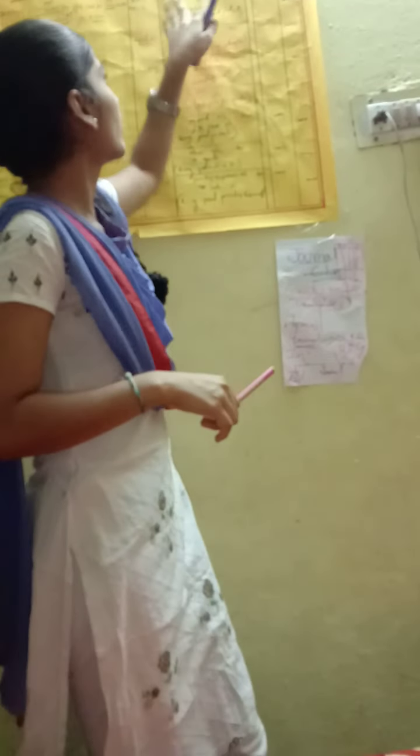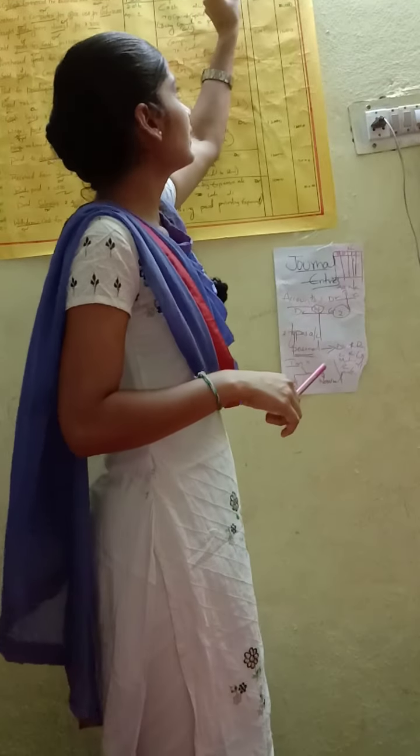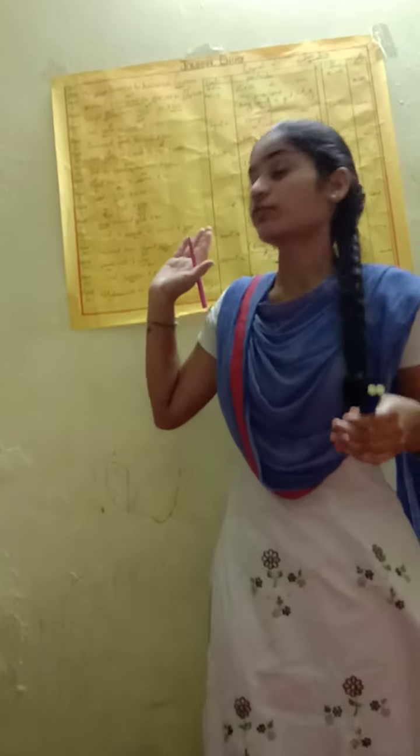Next, we will go for the problem. See, this is the pro forma. First is date, particular, LF, ledger folio. Next, debit amount and credit amount. This is the pro forma and this is the problem. Now we will go for the problem.